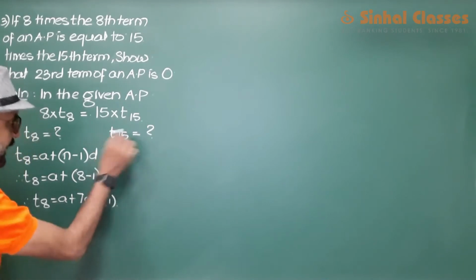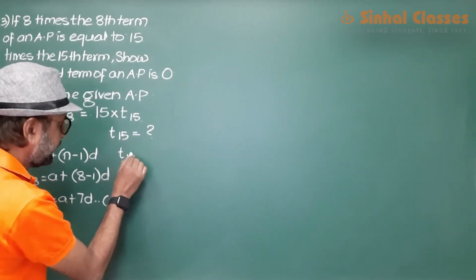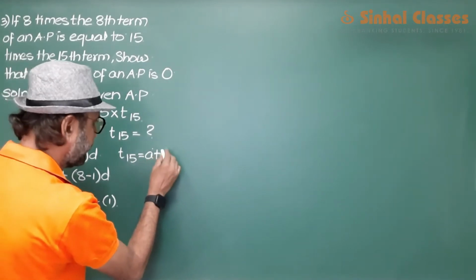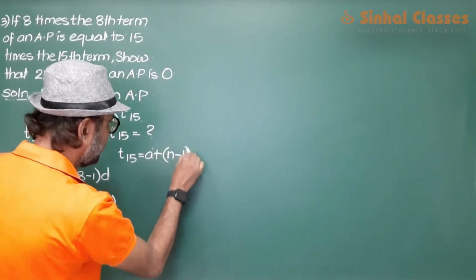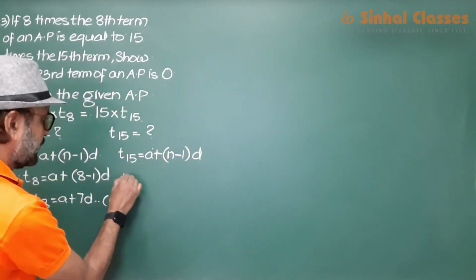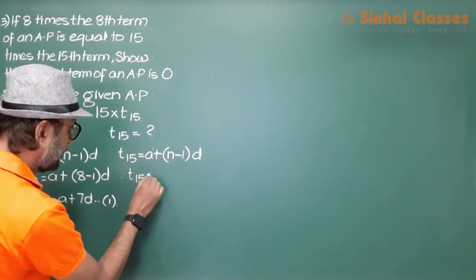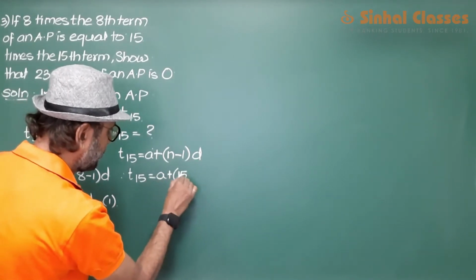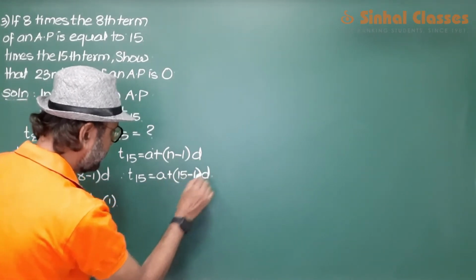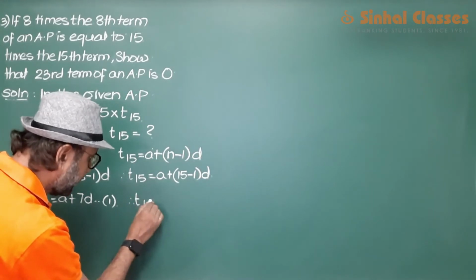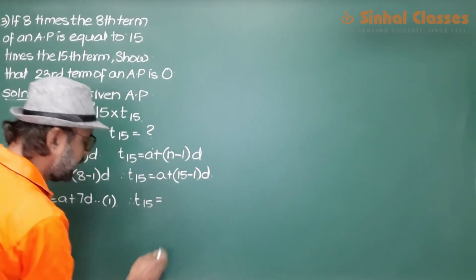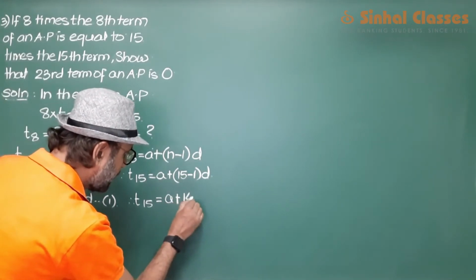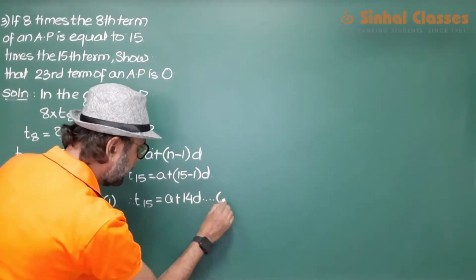and here T15 is equal to a plus n minus 1 into d. T15 is equal to a plus 15 minus 1 into d. So T15 is equal to a plus 14d.